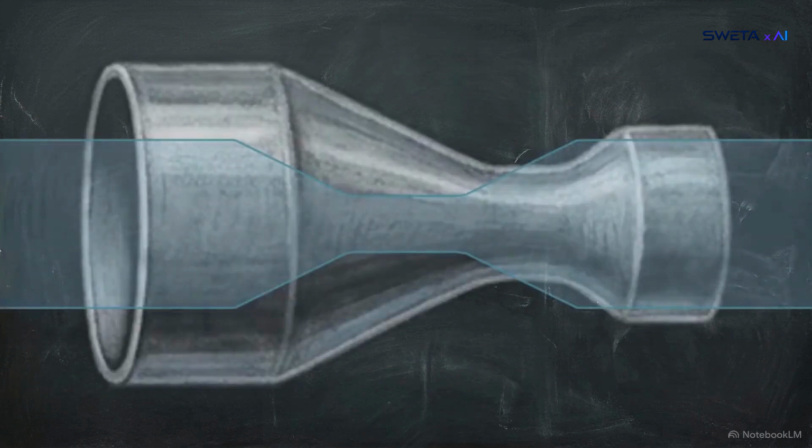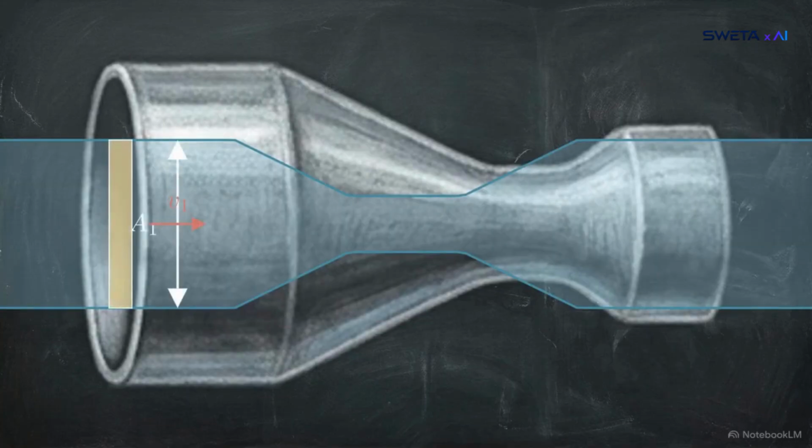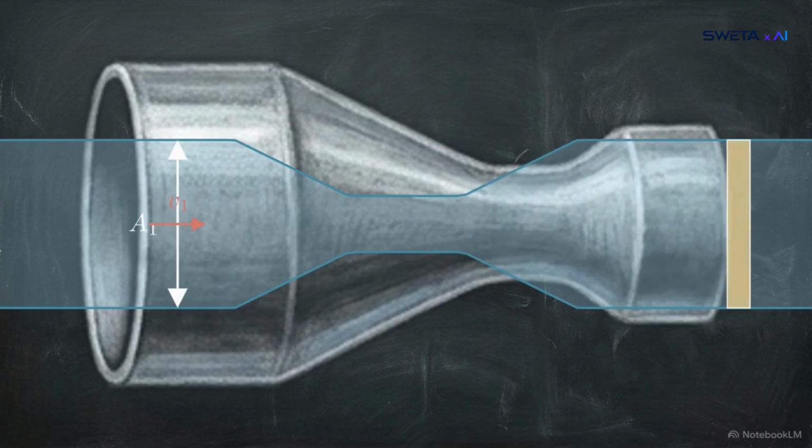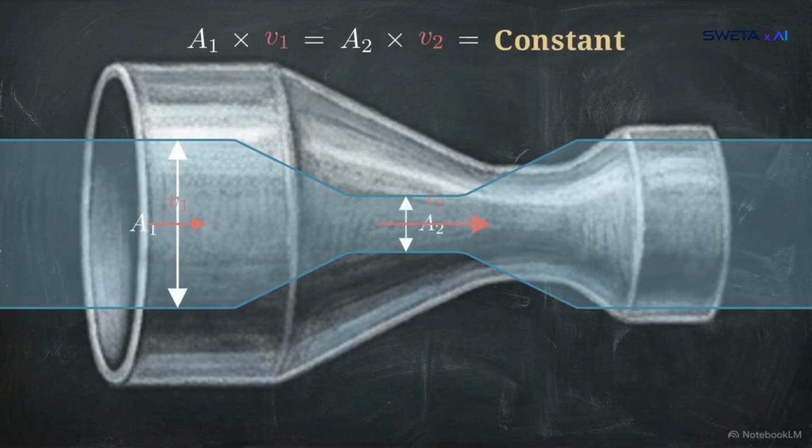This diagram illustrates a spatial problem. What happens to a specific volume of fluid when the pipe suddenly narrows? Because liquids are incompressible, the fluid cannot just pile up. To squeeze into the bottleneck, the exact same amount of mass that enters the wide section must pass through the narrow section in the same amount of time.